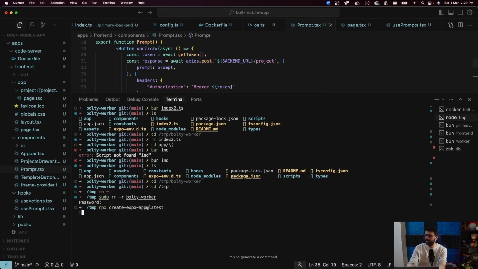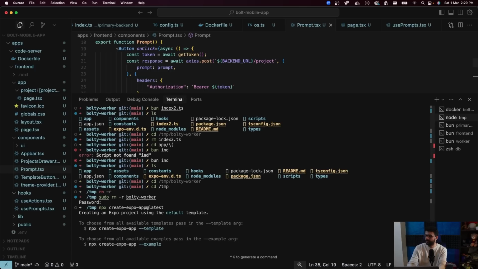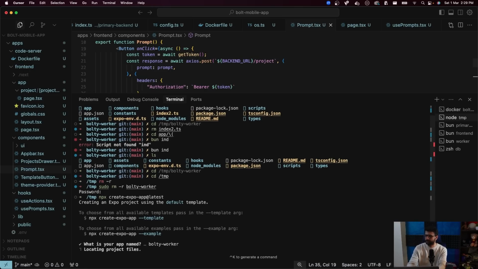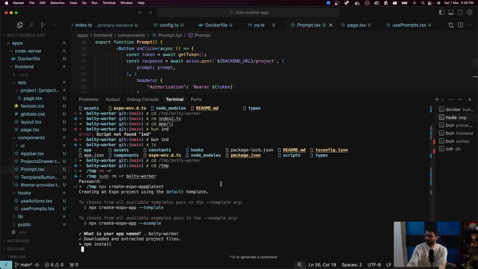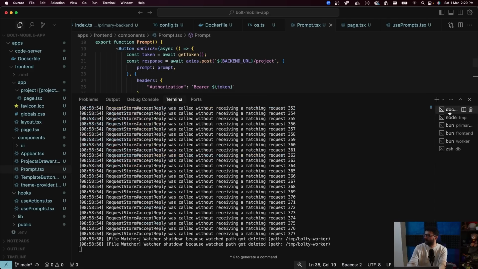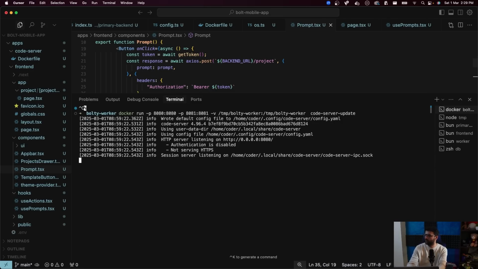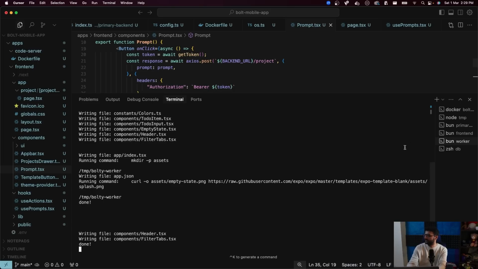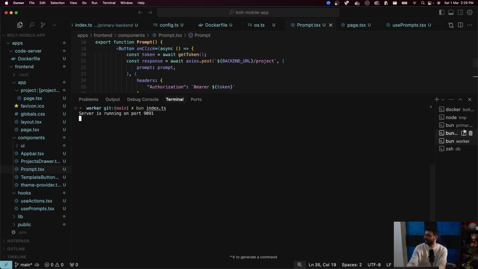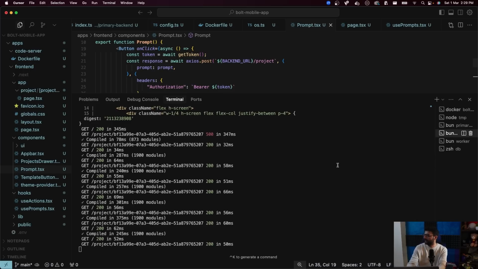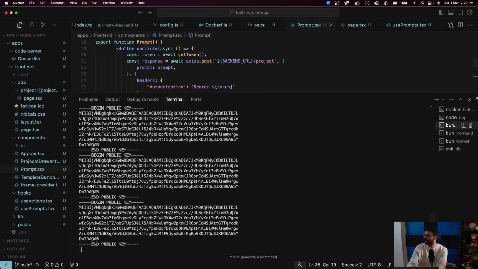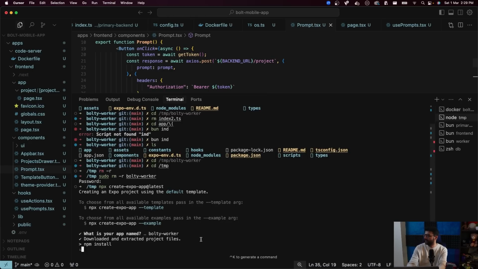Create expo app in bolty worker. Fast. All right, I have to call this in 10 minutes, which hopefully should be doable. If everything goes well, then this should work. While this is happening, let me also restart Docker, the VSCode instance. And let me restart the worker as well, just for kicks. No, not really needed, but chalo kar dete hain. And primary backend. Let's wait for it to finish. Come on.